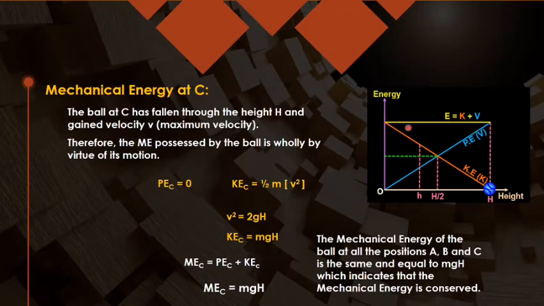Total energy is remaining constant, shown by the yellow line. It is always the same value, equal to mgH, while kinetic energy and potential energy keep changing according to the position in between. It will be partially kinetic, partially potential. So graphically also you should be able to demonstrate what is happening, how the energy is varying with the height. So this was simply proving that mechanical energy remains conserved.